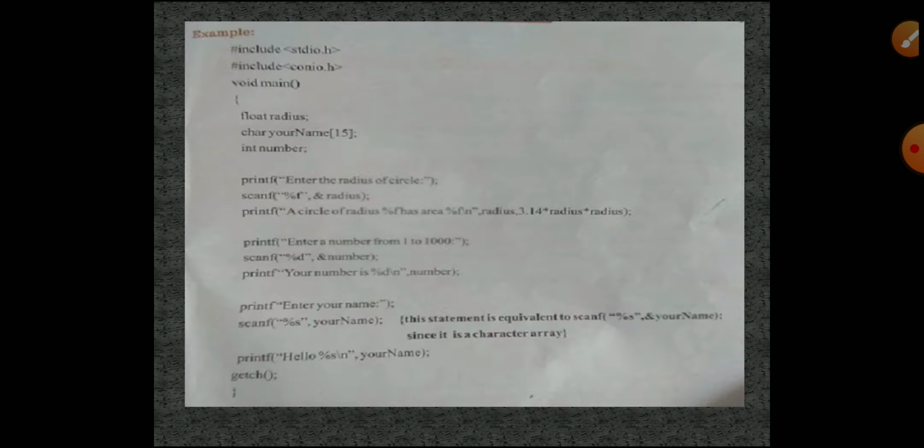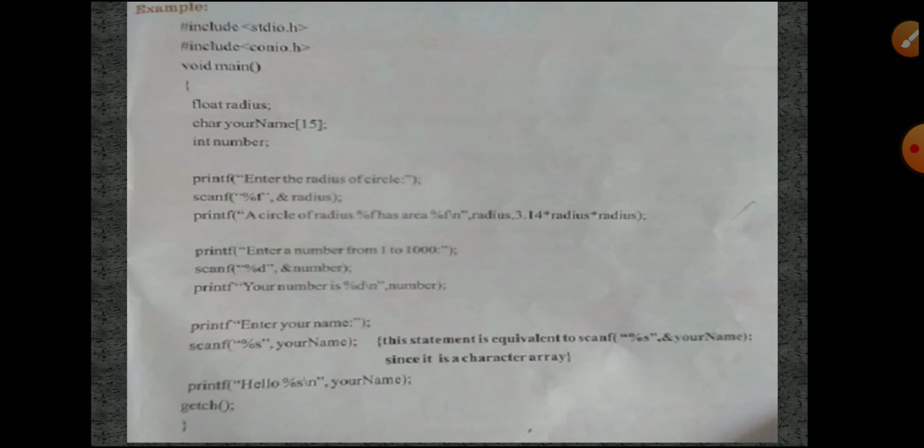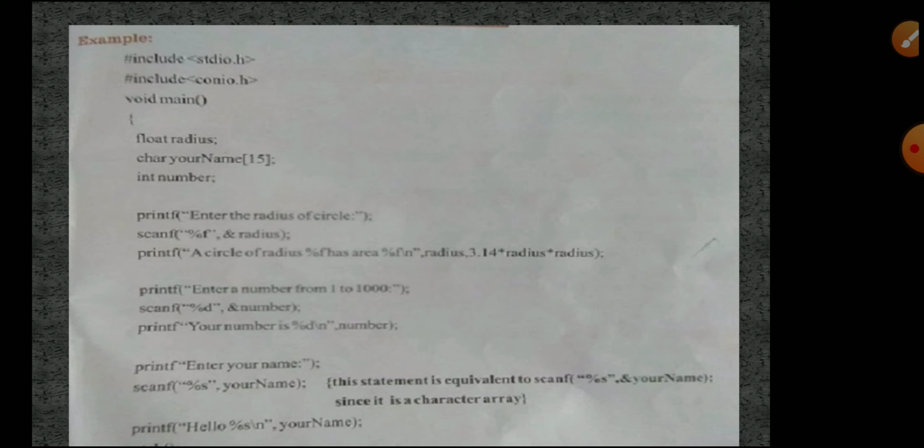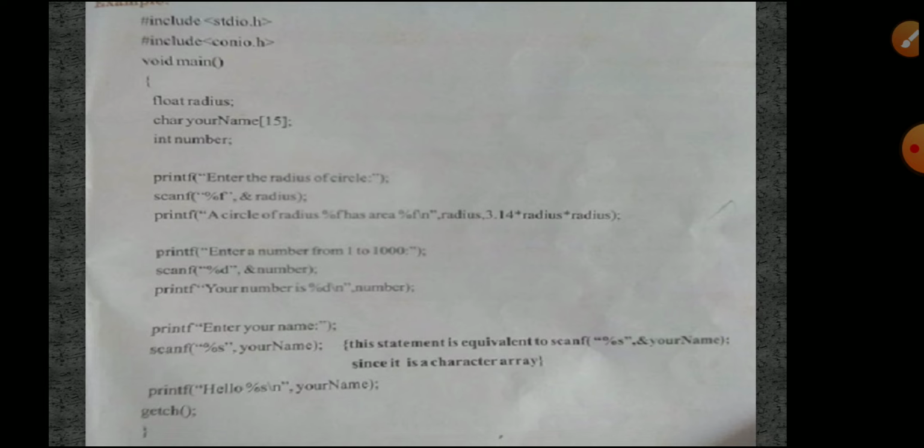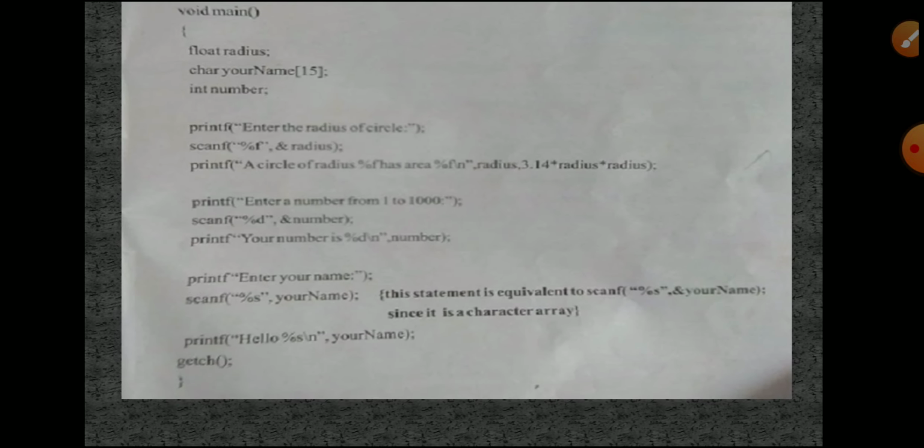Next, this is the example program. In the book they gave this example program: include stdio.h, include conio.h. The first two lines are header files. Without these header files it is not possible to execute this program. Then void main, and the curly braces start it. After that our program will be executed. We have to see all of this. After you reopen, we will see these programs. I will explain this program to you also.